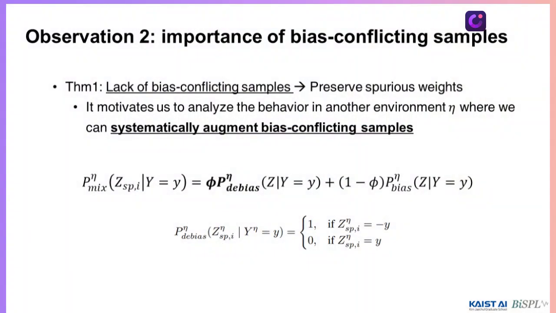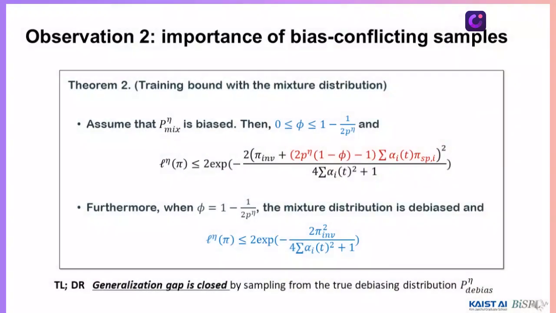So, in order to mitigate this problem, we design a new environment where we can augment bias-conflicting samples. In detail, we assume a new distribution P_debias and mix this one with the existing biased distribution. It turns out that this mixture with the debiased distribution can close the generalization gap.